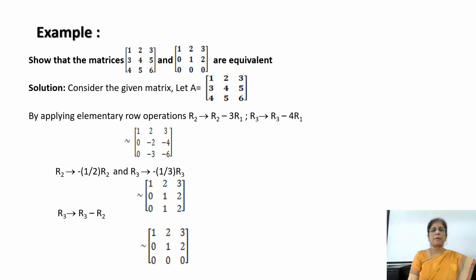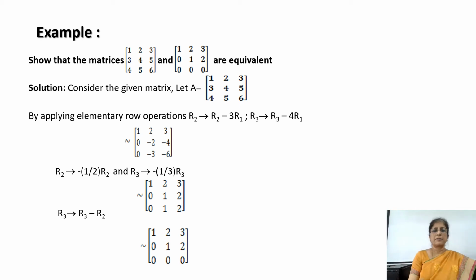Now let us apply the elementary row operation to reduce this to the other matrix. R2 means we apply the transformation to the row 2 elements, that is R2 changes to R2 minus 3R1 and R3 changes to R3 minus 4R1. Here our purpose is to make the leading entry of the second row and the third row as 0.